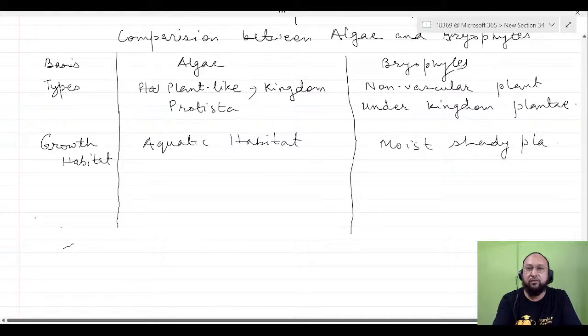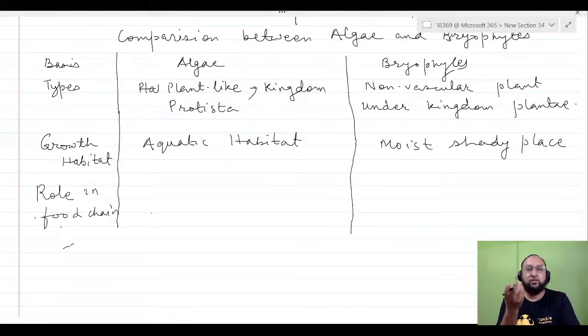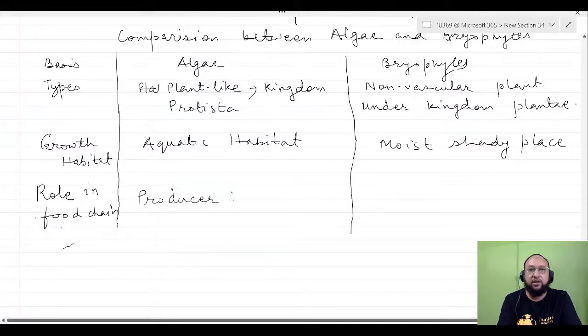I've already told you this. Okay, role in food chain. When you study about the ecosystem, you will understand about the food chain. The food chain means there is a producer, the green plants that are producing or manufacturing the glucose molecule, synthesizing the food, and this is eaten by the other organisms. They are the consumers. So these are the producer in aquatic food chain.